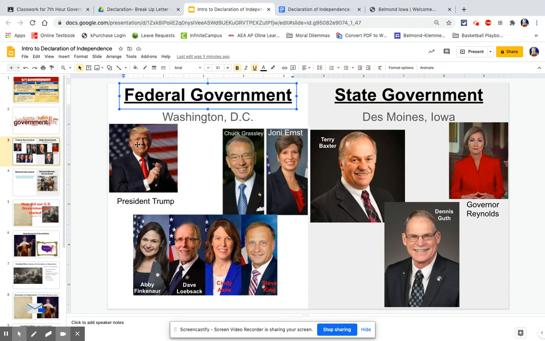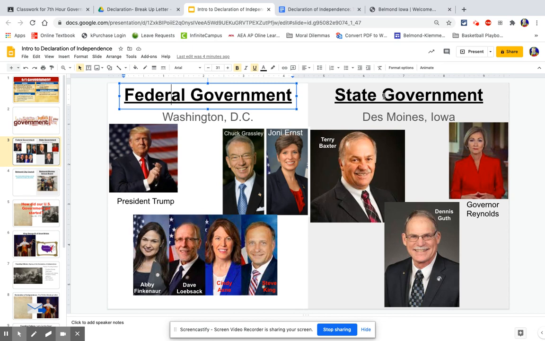That is headed by President Trump, obviously. We also have some senators like Chuck Grassley and Joni Ernst, and some people in the House of Representatives. I'm not going to go through all of these because I don't expect you to remember all of these names. The president is president for everybody in the United States, but these two senators and four members of the House are from Iowa specifically, so they represent Iowa.